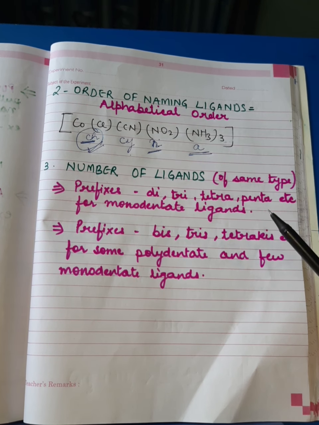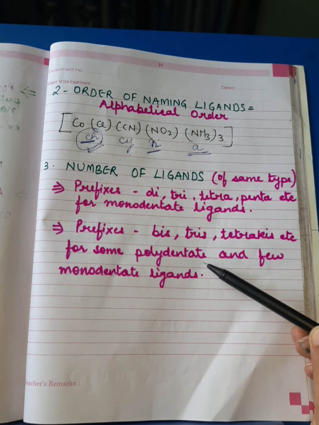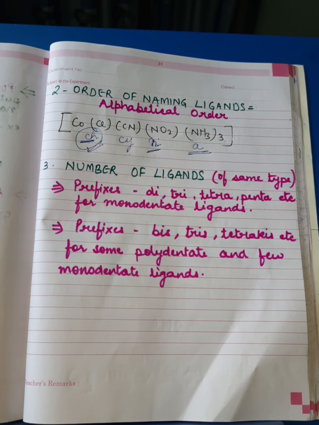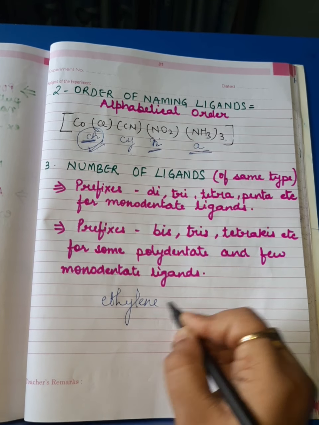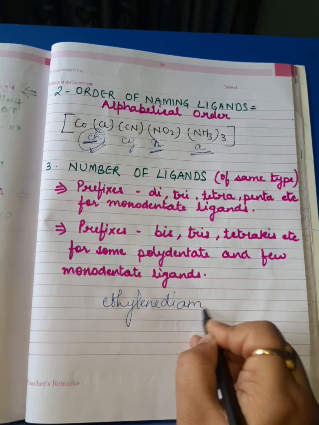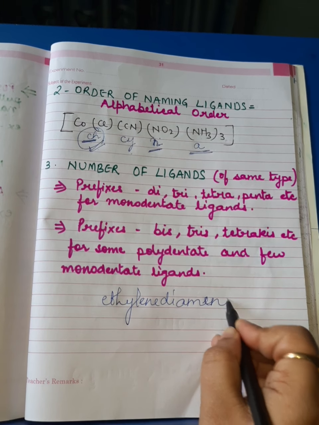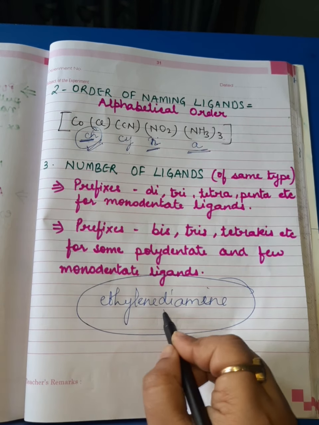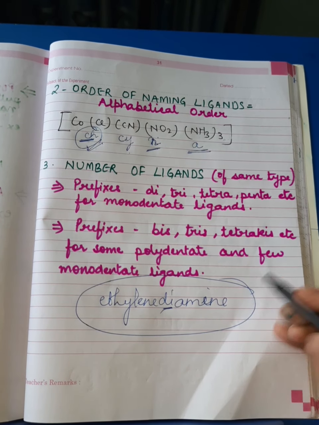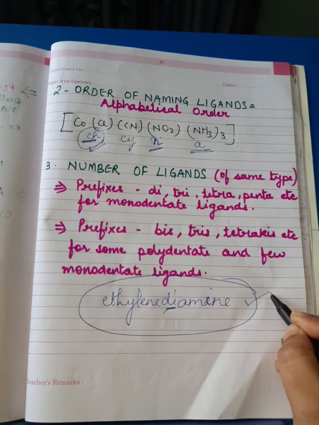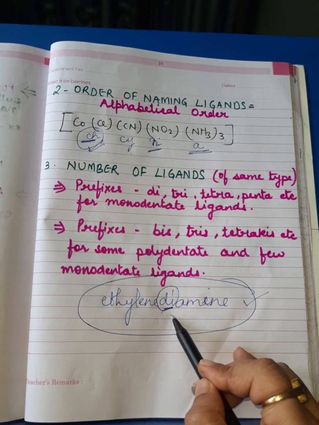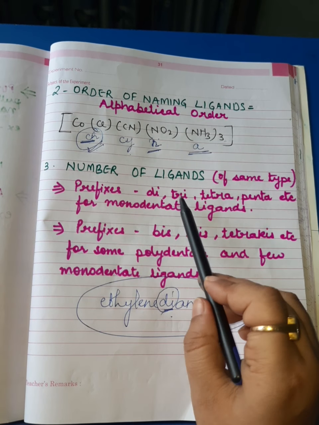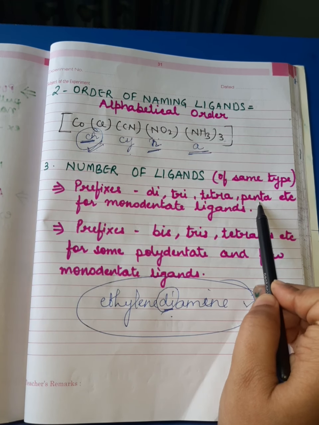These prefixes we use for monodentate ligands. But when we come on to polydentate ligands, for example, if I take ethylene diamine, in the name itself you see the prefix is present. So for such kind of polydentate ligands, where such prefixes are already present in the name, we don't use the prefixes di, tri, tetra, penta, and so on.